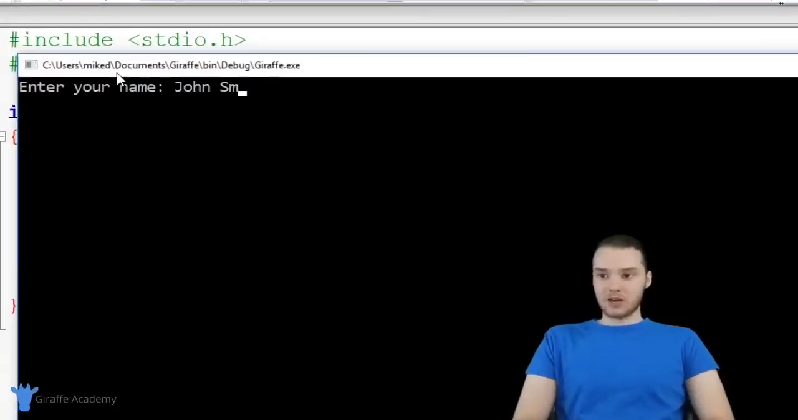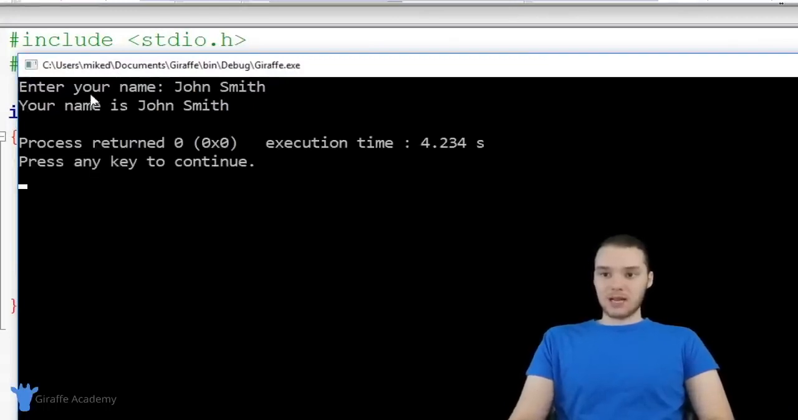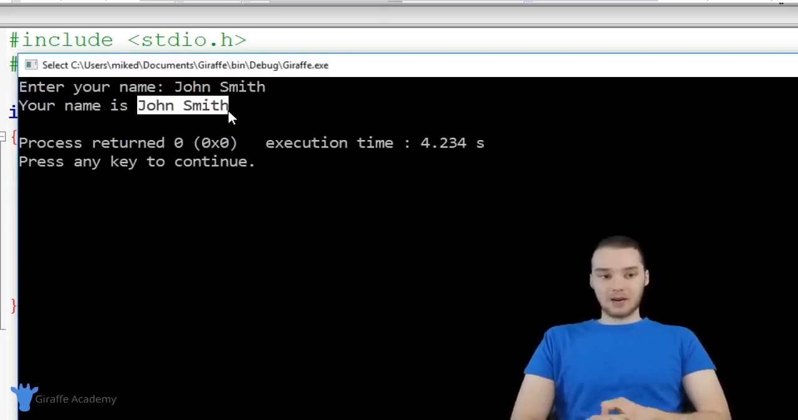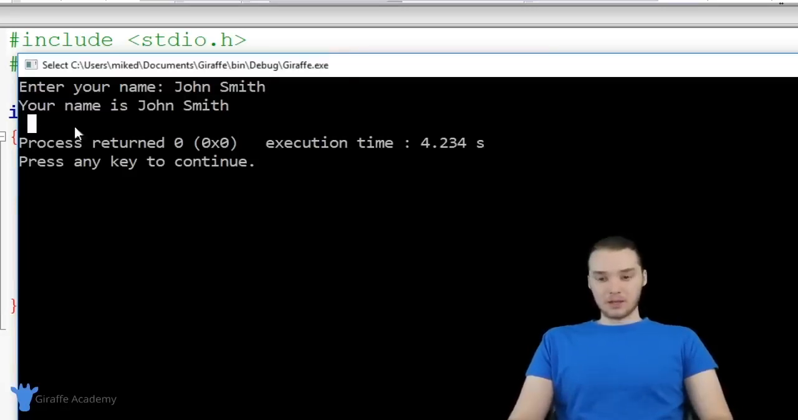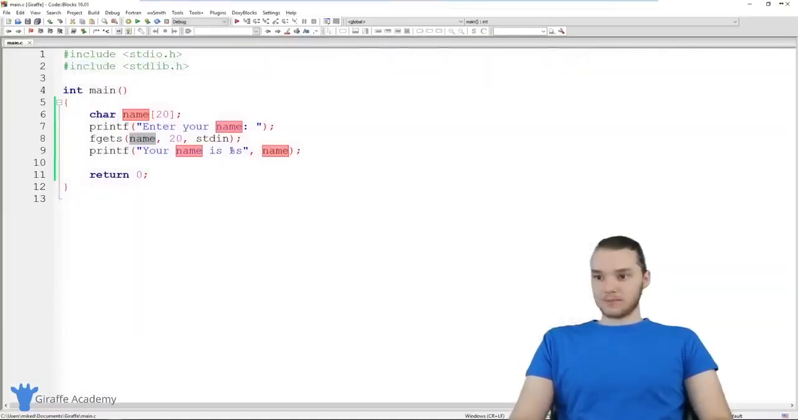So now if we entered in John Smith, you'll see it's able to enter in John Smith. Now, the one downside with just using this fgets is you'll notice that it printed out this new line over here. So let me actually demonstrate this a little bit.